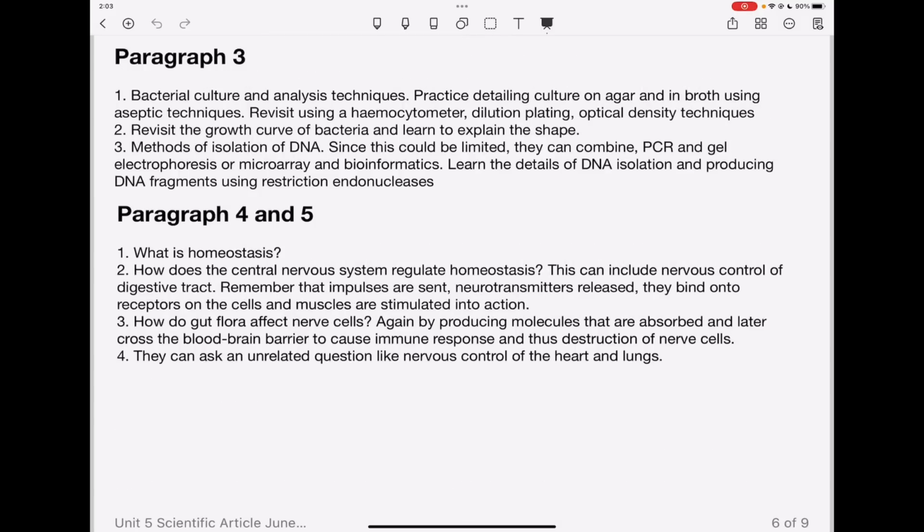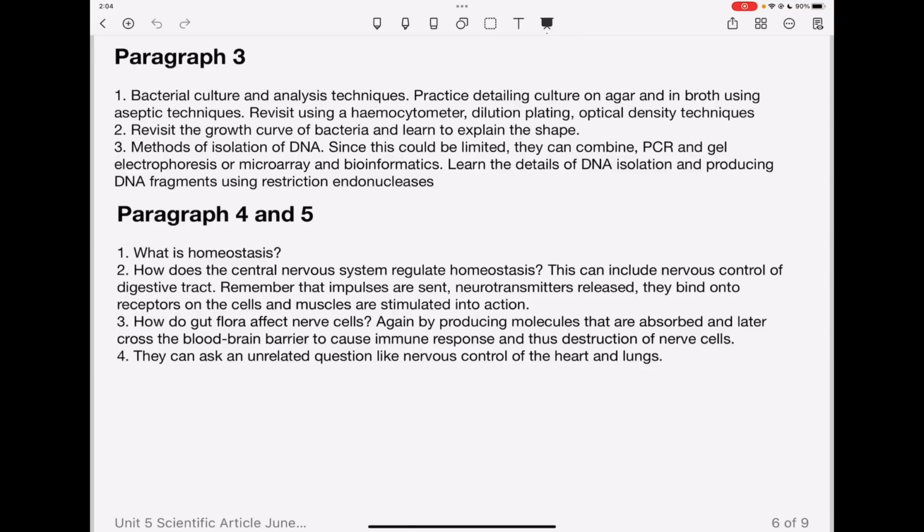From paragraphs 4 and 5, they can ask about homeostasis. How does the central nervous system regulate homeostasis? Here they could include nervous control of the digestive system. They could also ask about neurotransmitters, how they are released. You need to remember that they bind onto receptors on the surface of the cells, then stimulation can occur.